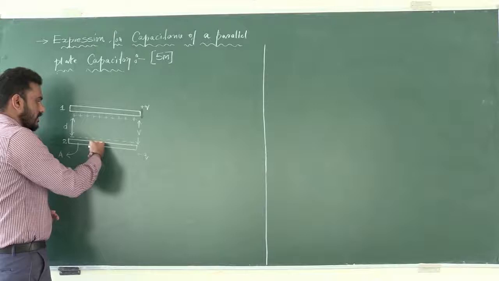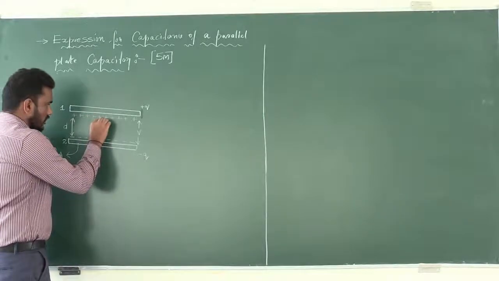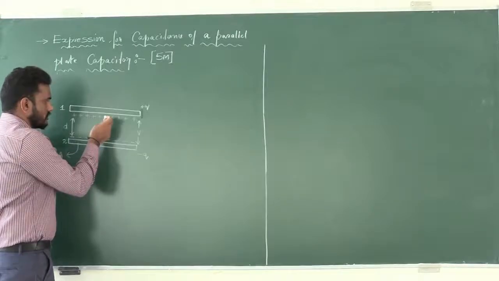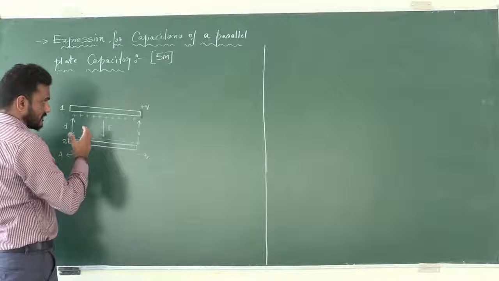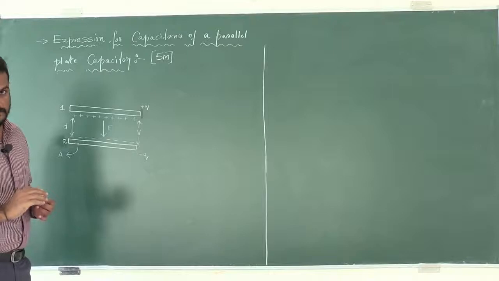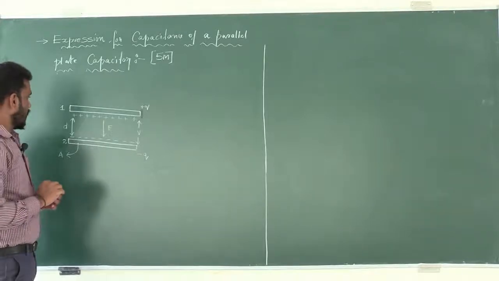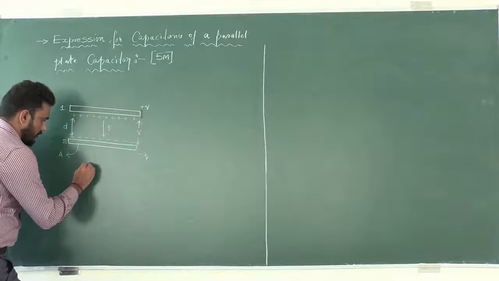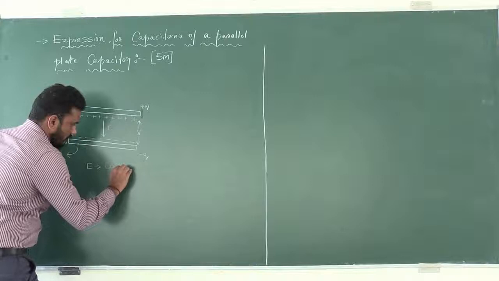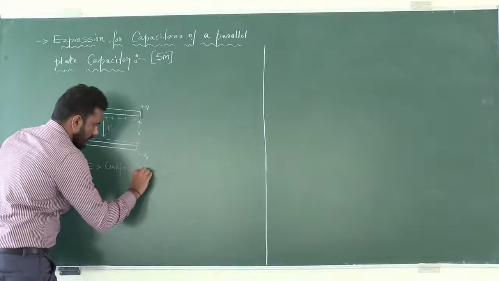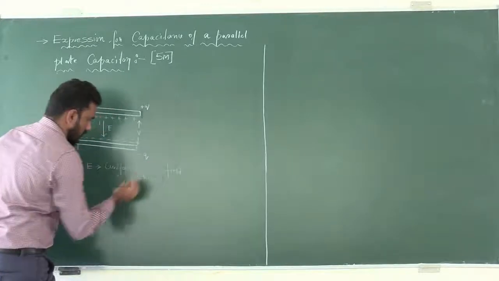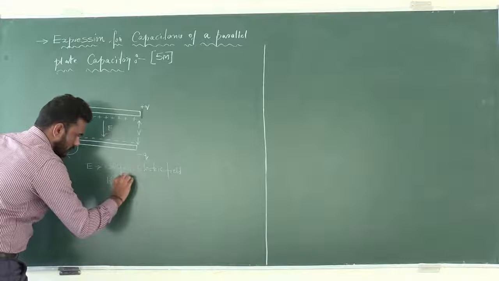And in between these two metal plates, there is a uniform electric field directed from positive charge to negative charge, except at the corners of the metal plates. So I will write here, E is the uniform electric field between the plates.